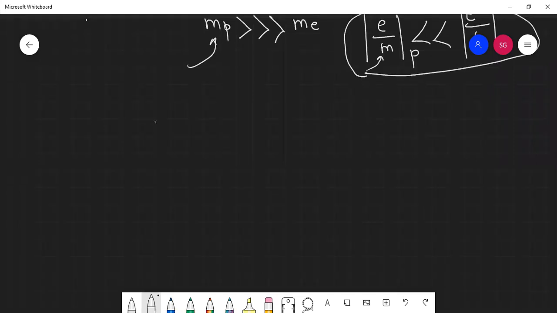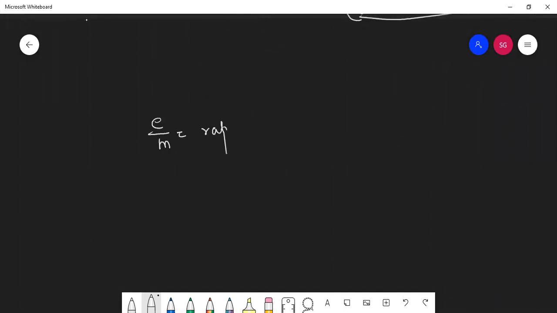Okay, students, yesterday I told you related to electron, the E by M ratio is independent. E by M ratio is independent of two things. What were those two things?